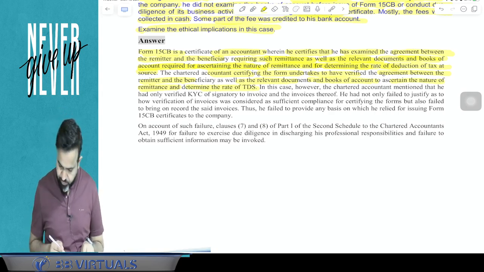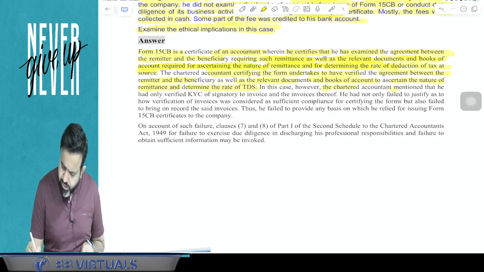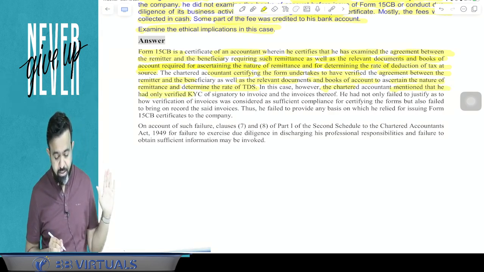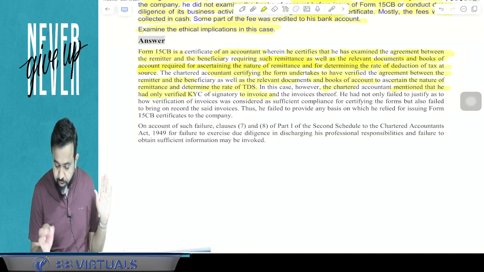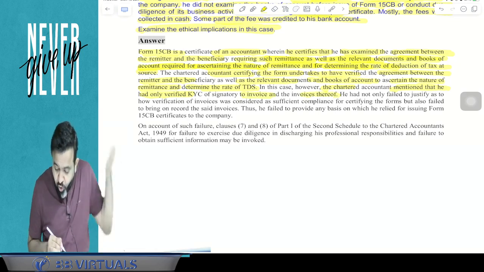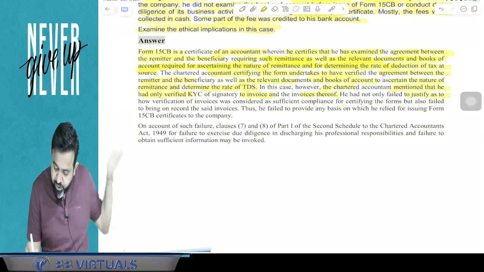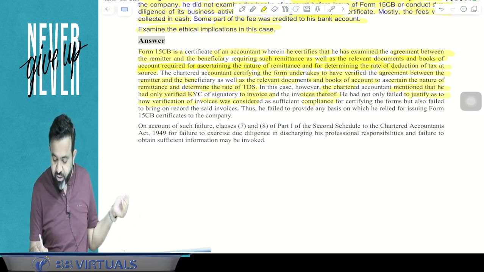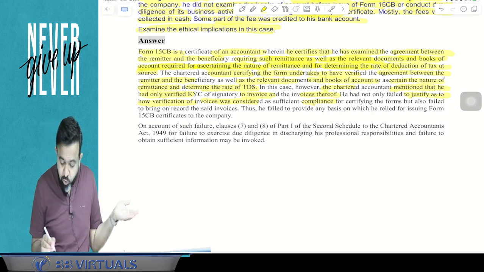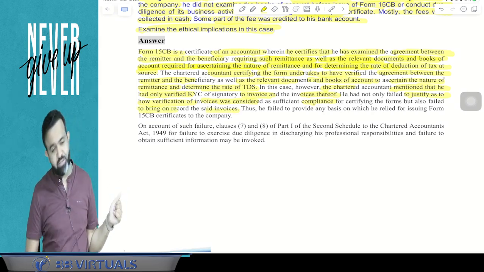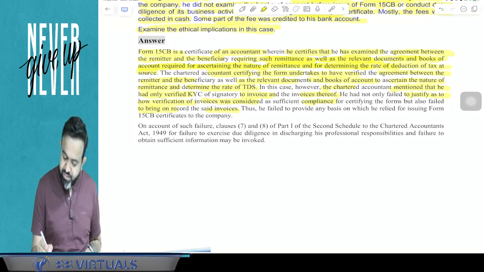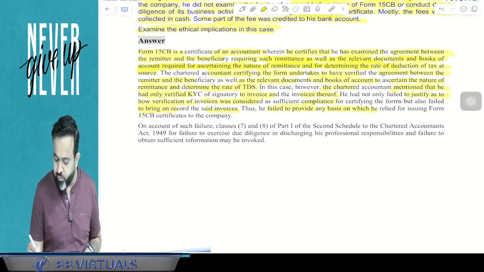In this case, however, the chartered accountant mentioned that he had only verified the KYC of the signatory to the invoice and the invoice thereof, but he has not only failed to justify how verification of the invoice was considered sufficient compliance for certifying the form, but also failed to bring on record the invoices. When asked, he was not able to furnish the invoices also. Thus, he failed to provide any basis on which he relied for issuing the form number 15CB certificate to the company.